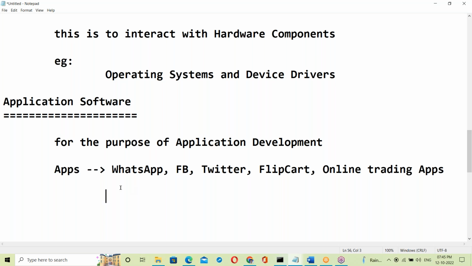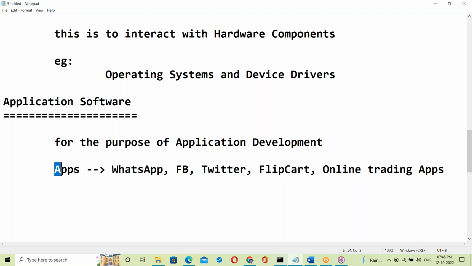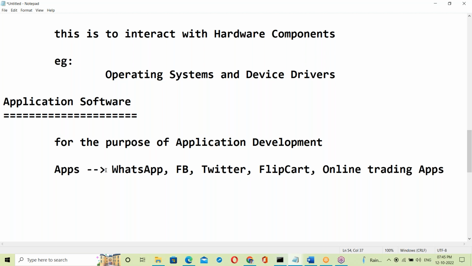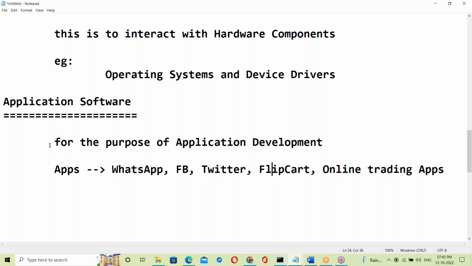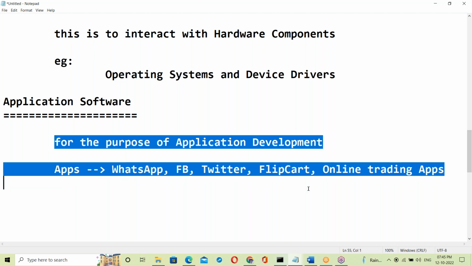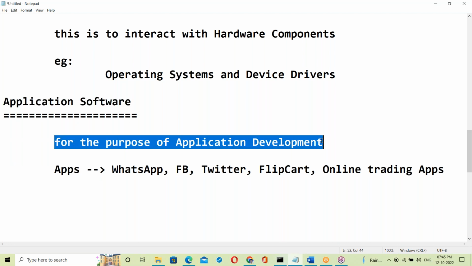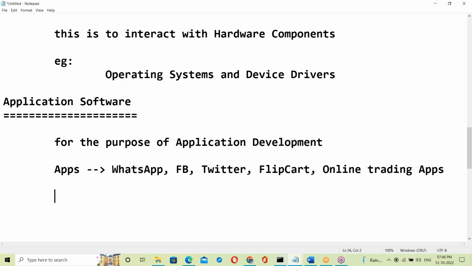To develop this kind of applications, we need some software. Facebook, WhatsApp, Twitter are internet-based applications, right? To develop all these kinds of applications, we need some software. That software is application software, for the purpose of application development.